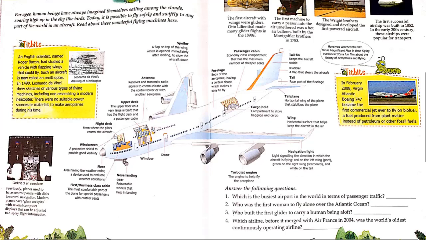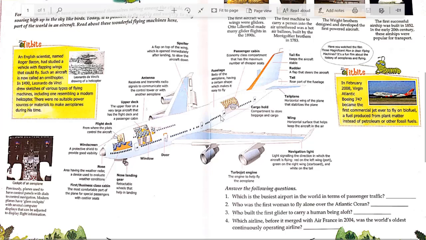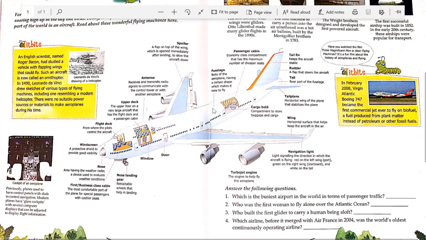Okay. Now here we have cargo hold, compartment to store baggage and cargo. And this one is called fuselage. Fuselage is body of the aeroplane having a certain shape which makes it easy to fly. So the aeroplane is made in certain shape, so that even if the wind is very stormy, then also it can fly easily. Okay.